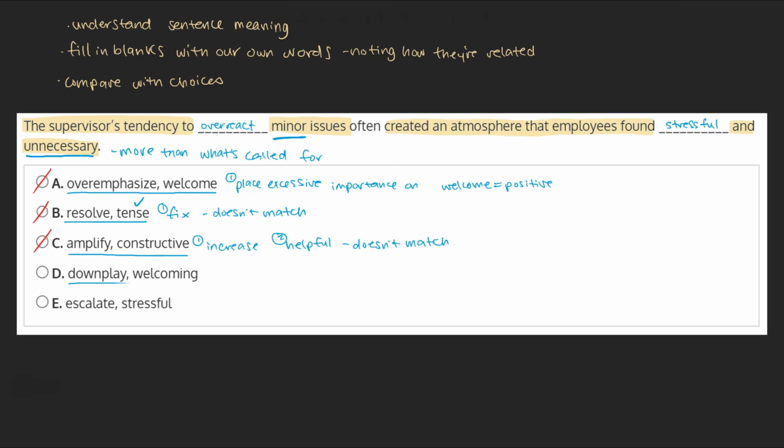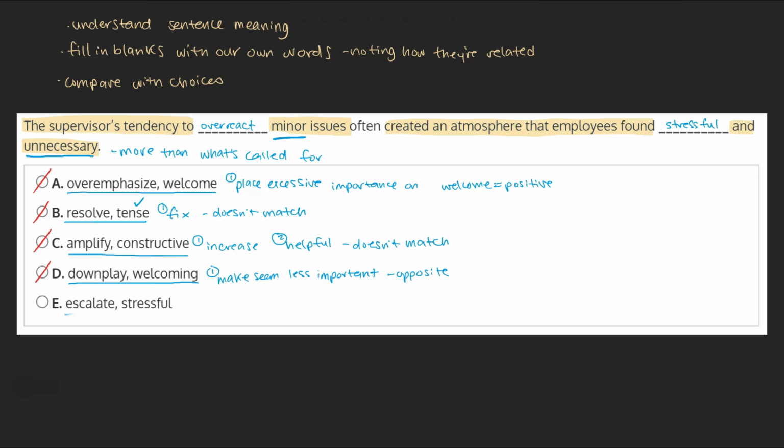D. Downplay minor issues, a welcoming atmosphere. Downplay means to make something seem less important, which is the opposite of treating minor issues in a way that creates an unnecessary atmosphere. Welcoming is also positive and doesn't pair well with unnecessary. Because neither word fits our sentence, we can mark this choice off.